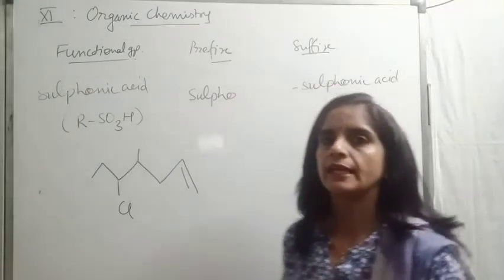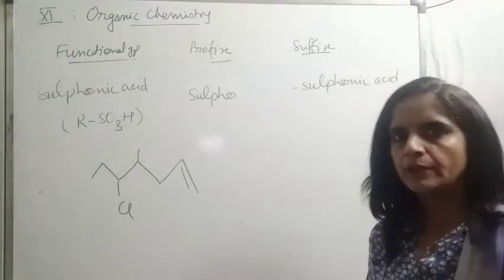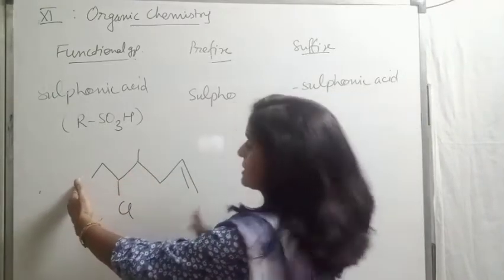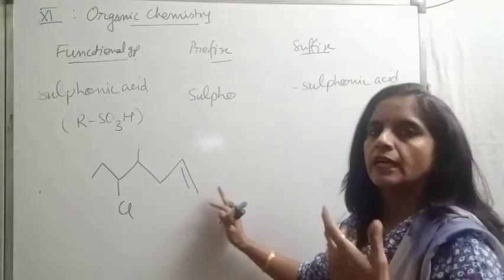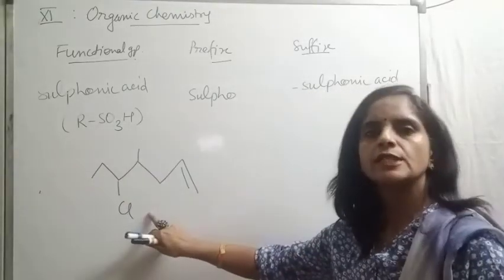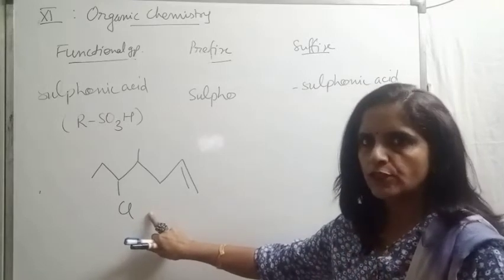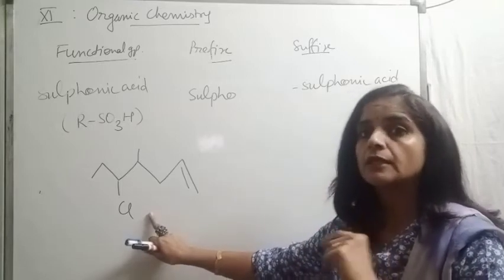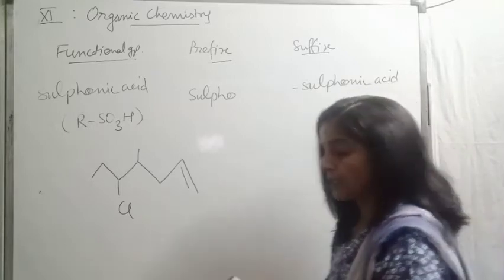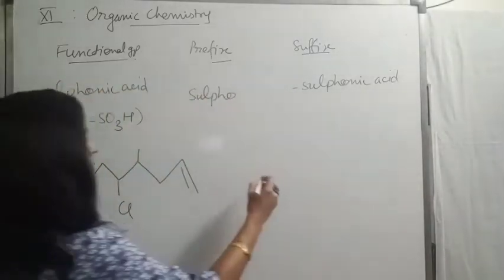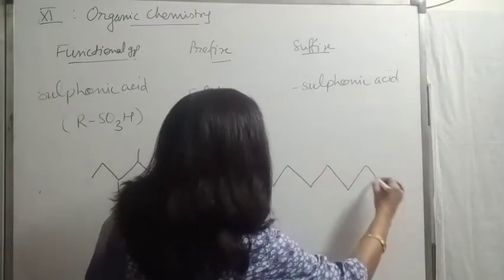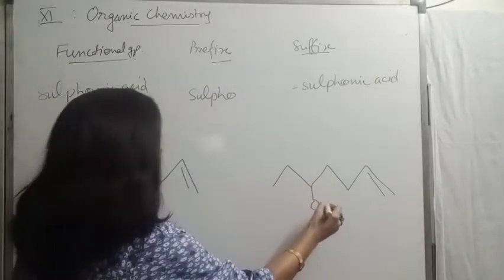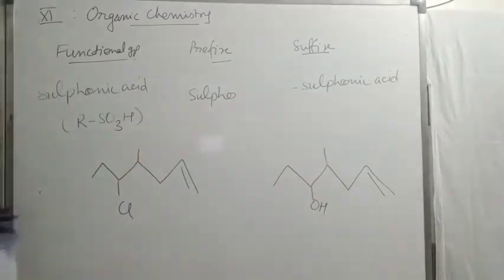First, beta, we should decide the direction of numbering, that is whether we prefer the left side or the right side. As no functional group is there, I told you, beta, halogens are treated as substituents, not as functional groups. So we cannot give preference to halogen here. But yes, if any other functional group comes here, then of course we will prefer that functional group. Like I am giving you one more chain, almost similar to this, but with only one change. In place of chlorine, I am taking OH here. The remaining chain I am keeping the same.